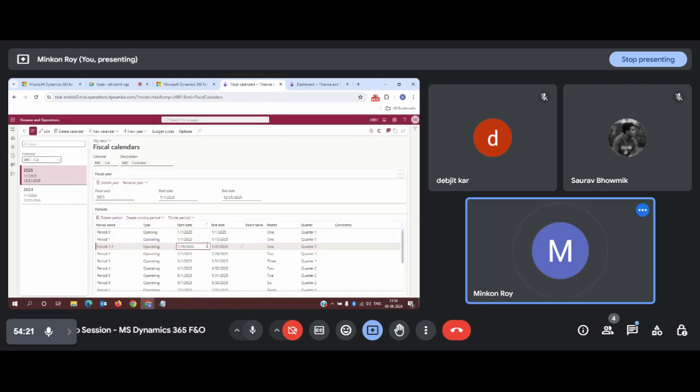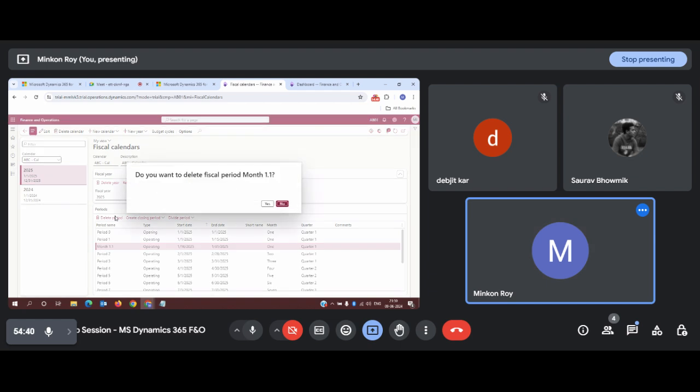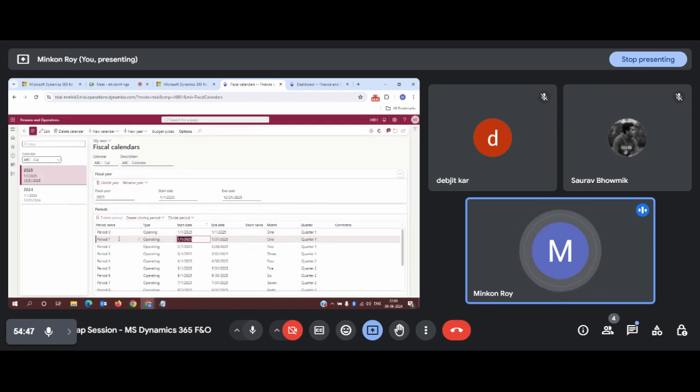Now check one thing. Since the 15 days have been divided, if I delete this period, again this 15 days will be merged back totally with period 1, and we will see from 1st of January 2025 to 31st of January 2025, it will merge all together and roll back to the previous configuration that it was. So we will click on delete and we'll click on yes. So the second half of the month will also be deleted and it will merge all together, and the thing will be rolled back again.